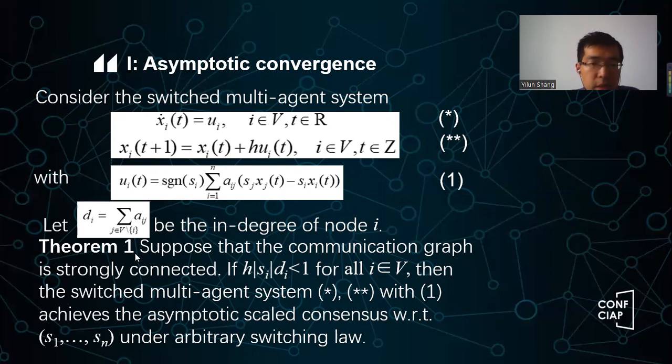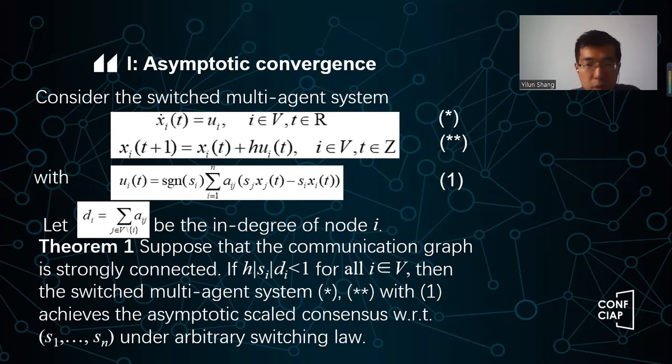Now, theorem 1 reads like this. Suppose the underlying communication network is strongly connected. That means any two nodes have a directed path. Okay, so they are interconnected. So if h times the absolute value of s_i and d_i is less than 1, that means the control gain is small enough, right?